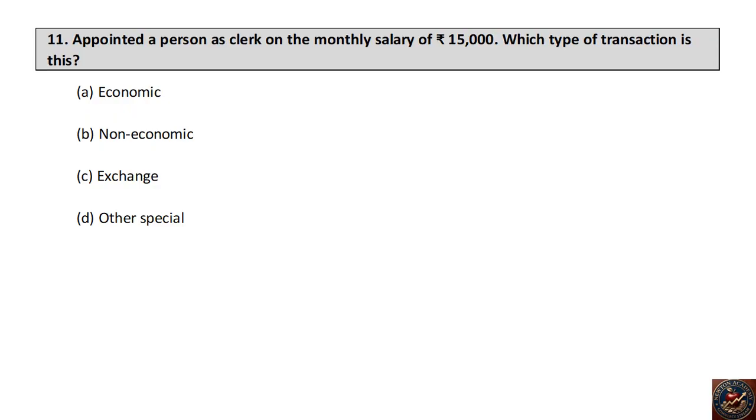Appointed a person as clerk on the monthly salary of 15,000 rupees. Which type of transaction is this? Economic, non-economic, exchange, other special. The right answer is non-economic transaction.